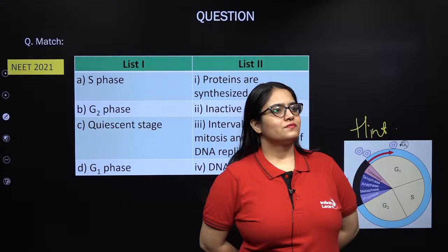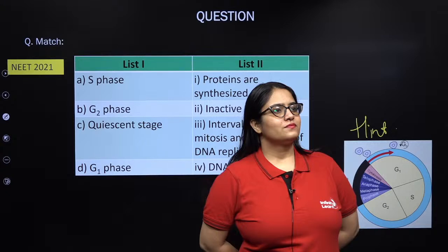So let me read out the question for you. The fruit fly has 8 chromosomes. Here 8 chromosomes is equal to 2n. That means in a diploid cell of a fruit fly, the number of chromosomes 2n equals 8. During interphase of the mitosis, if the number of chromosomes at G1, right my kids? So this is quite simple, and let me help you out how to get the answer.